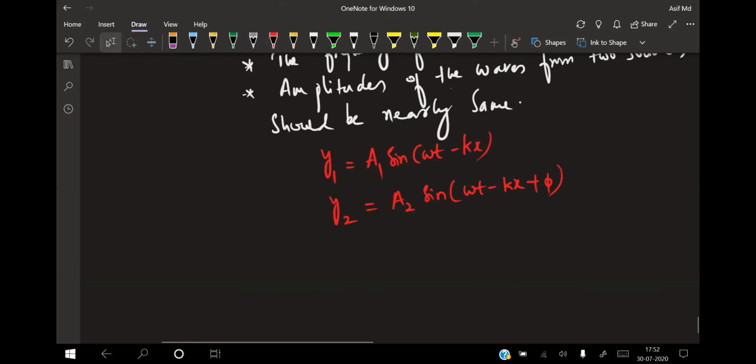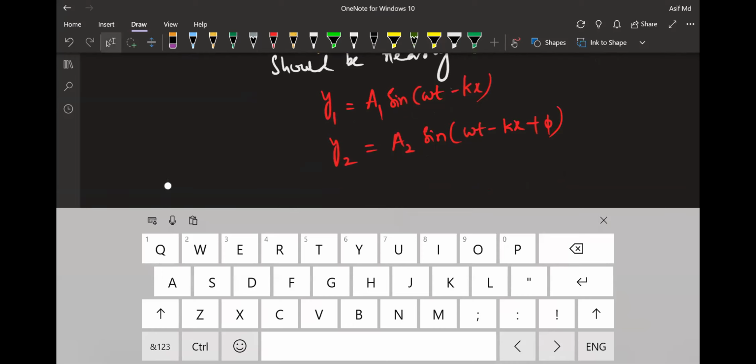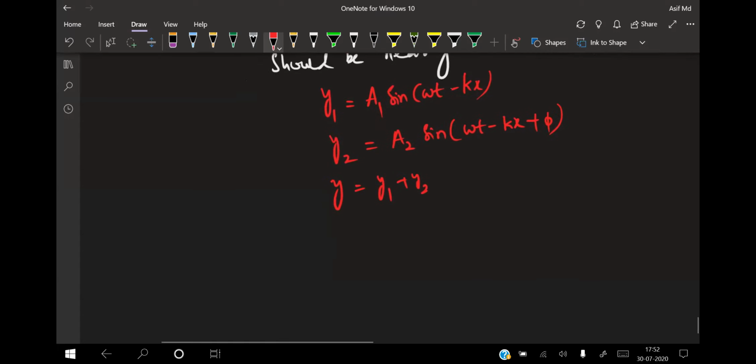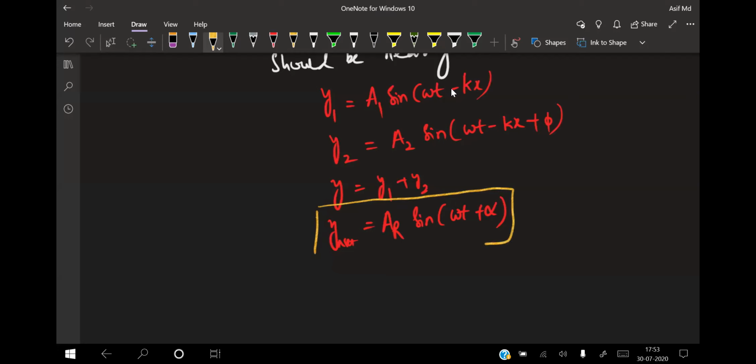When I superimpose both of them, y is equal to y1 plus y2. I told you yesterday that we get a resultant equation, and I also told you how to write it. The resultant equation is y net equal to A resultant into sine of omega t plus alpha. This is the net equation we are trying to get.